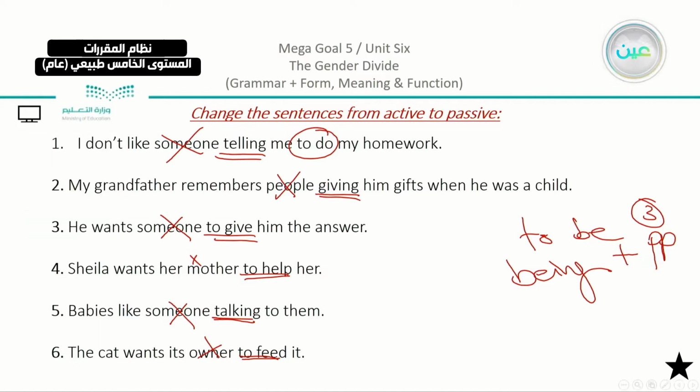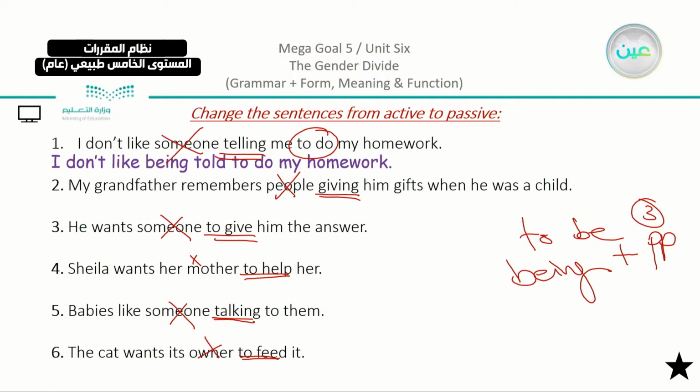We have here the first one. I don't like being told to do my homework. We have here I don't like, then I used being because we have the gerund, and then I completed the sentence, told to do my homework. I turned telling into the past participle. Why? Because we have being in the sentence.